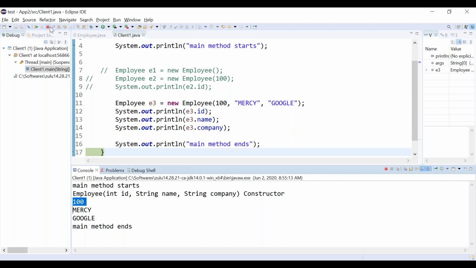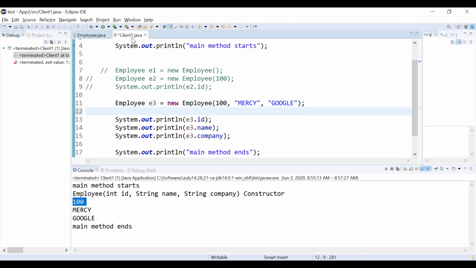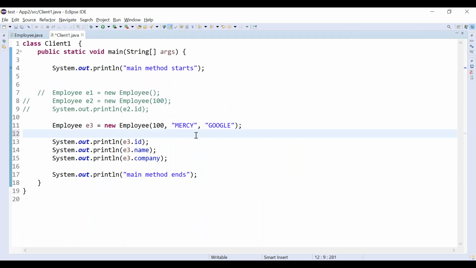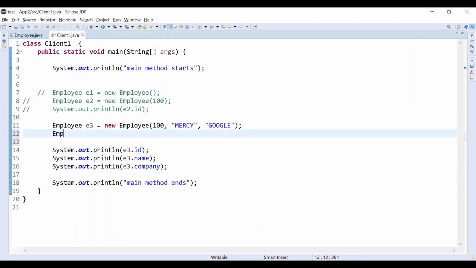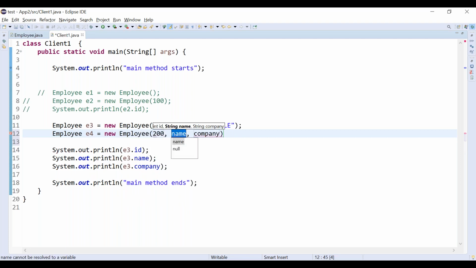Now what I'm going to do is create one more object, right? One more object I am going to create. How can I create it? Again, use the available constructor. Employee e4. e4 is a reference variable. new Employee, and Eclipse gives the available constructor. So I am giving 200, name as Angel, correct? And the company we are giving as IBM. Correct? This is the second instance's values, right?